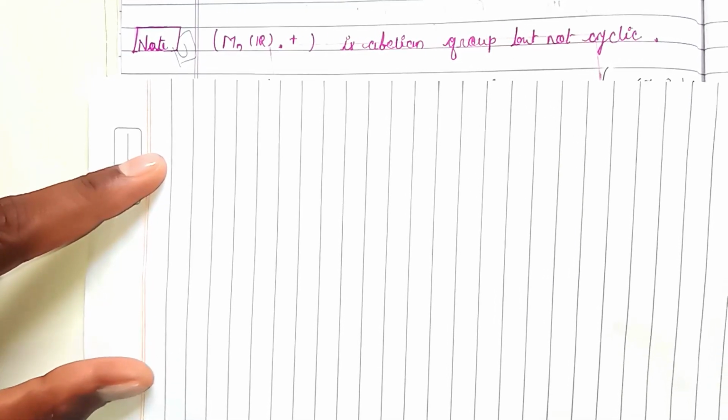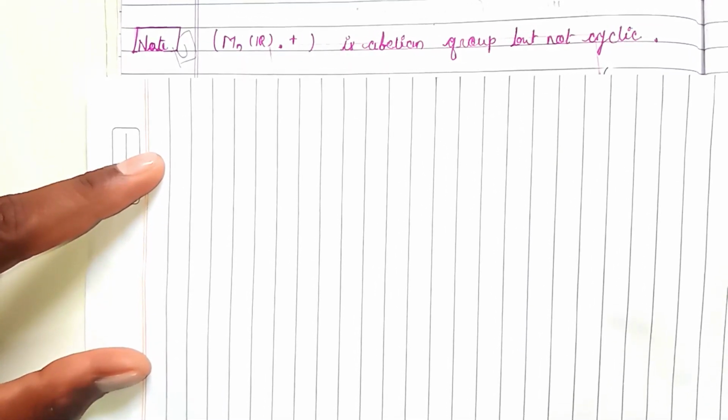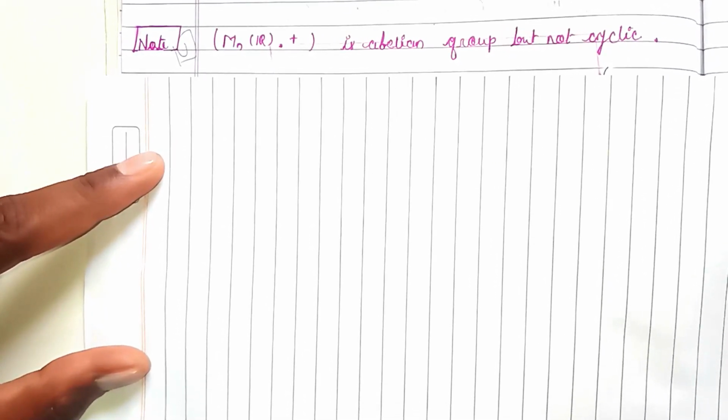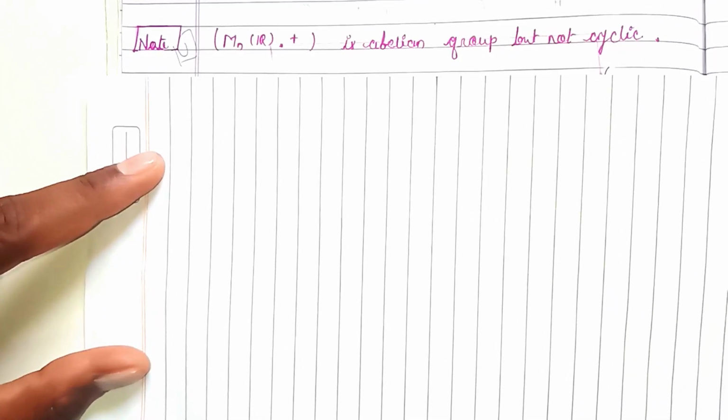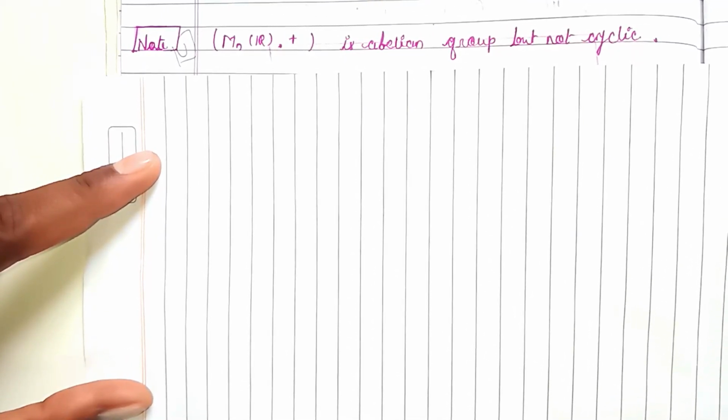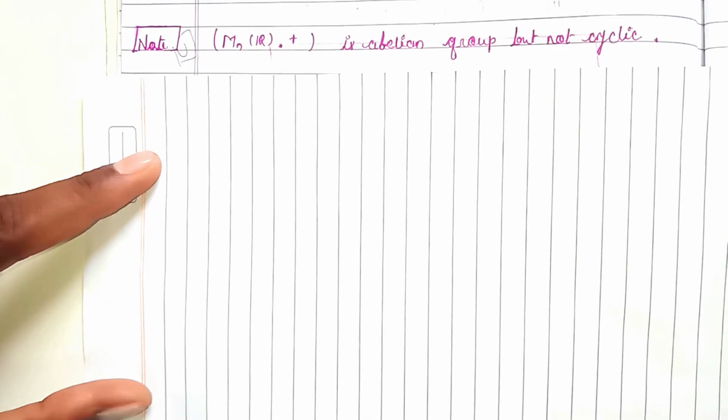And there is a relation between abelian group and cyclic group too. Every cyclic group is abelian, but the converse need not be true. A counter example I already explained in my previous lecture. You may check my group theory playlist. Most of the examples are already there.